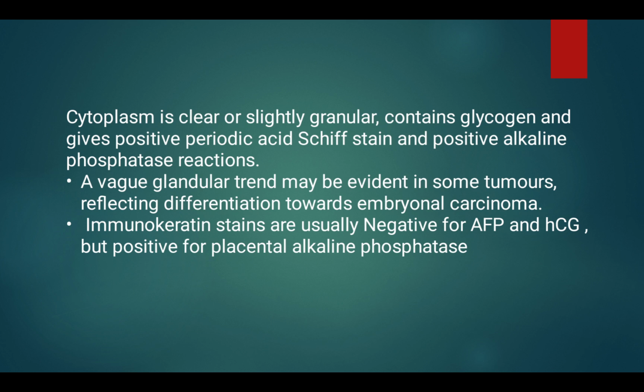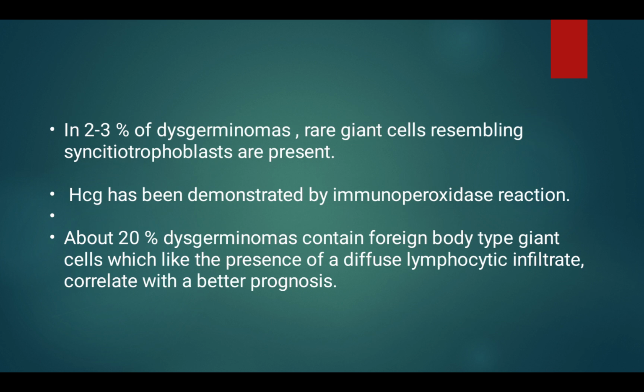A vague glandular trend may be evident in some tumors, reflecting differentiation towards embryonal carcinoma. Immunostains are usually negative for AFP and HCG but positive for placental alkaline phosphatase. In 2 to 3% of dysgerminomas, rare giant cells resembling syncytial trophoblasts are present. HCG has been demonstrated by immunoperoxidase reaction.